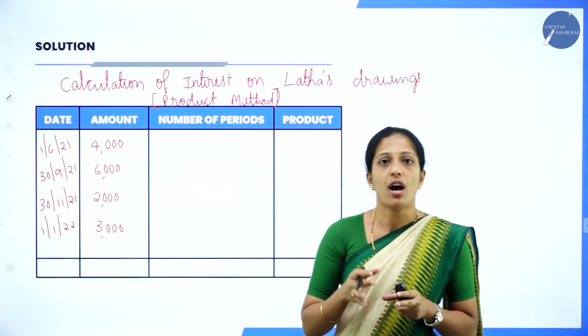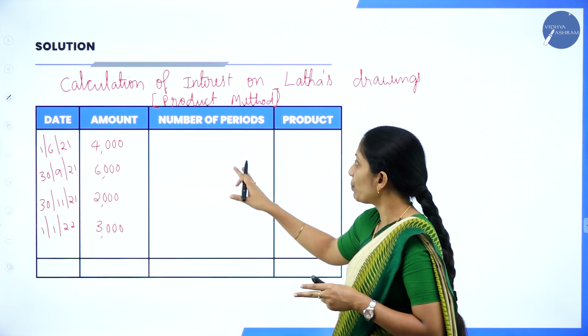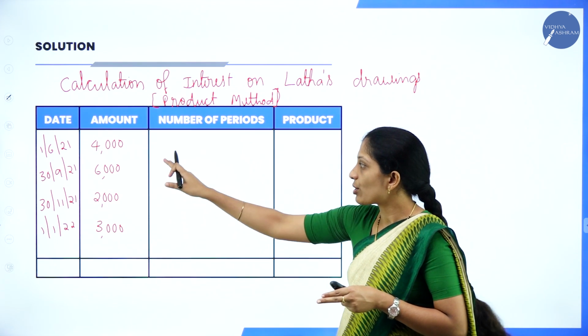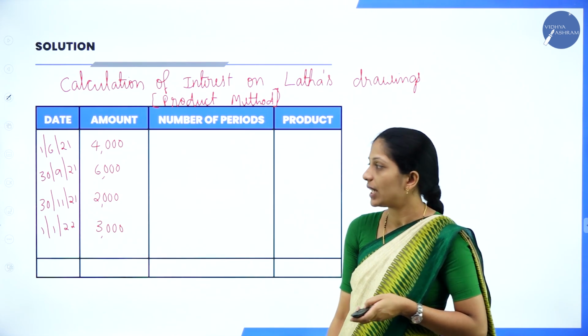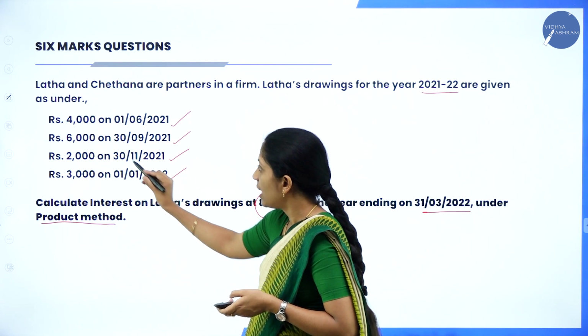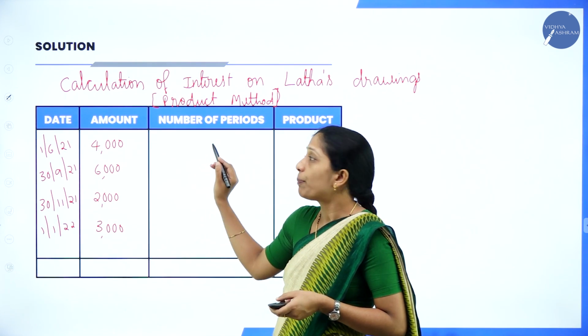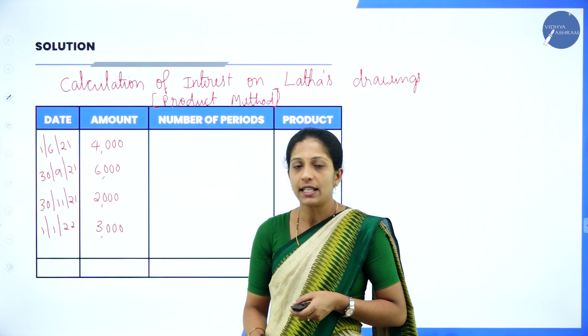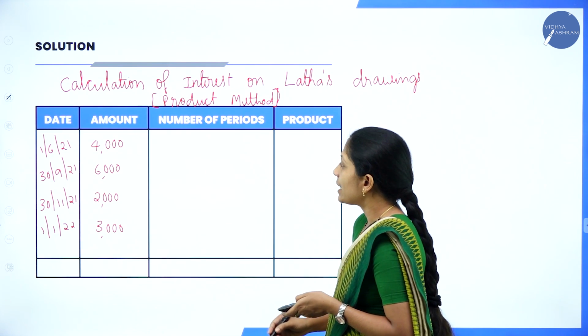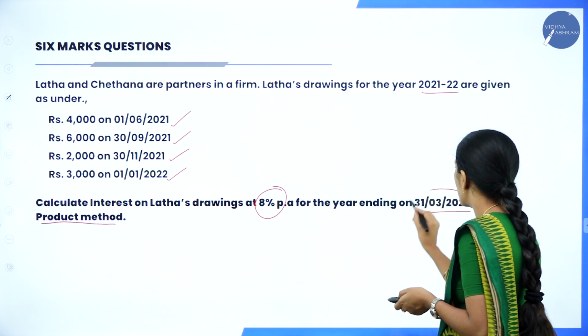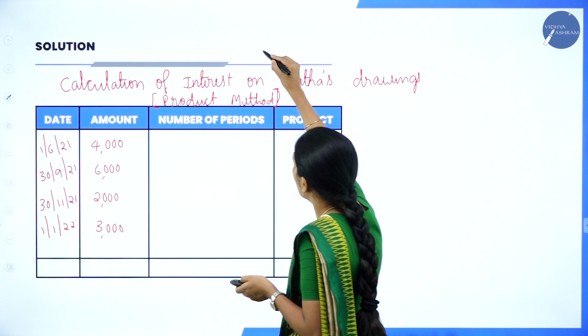So you have to know how to draw the columns: date, amount, period in months, product. Date you will write as it is, how they have given in the question. They have given the date and the amount also, so you will write all the amounts as it is. Now, how to calculate the period in months? Your year ending is 31st 3/2022.